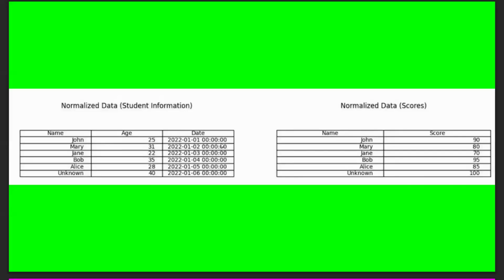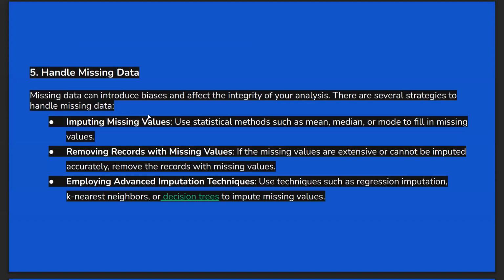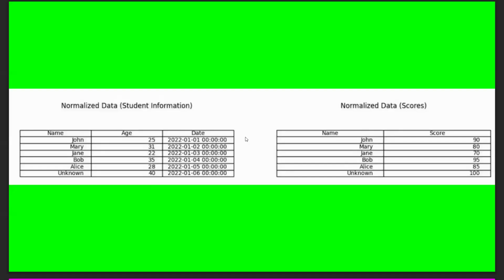See, already we have seen one data set. This is the data set: name, age, score, date. So there are four rows in the data set.